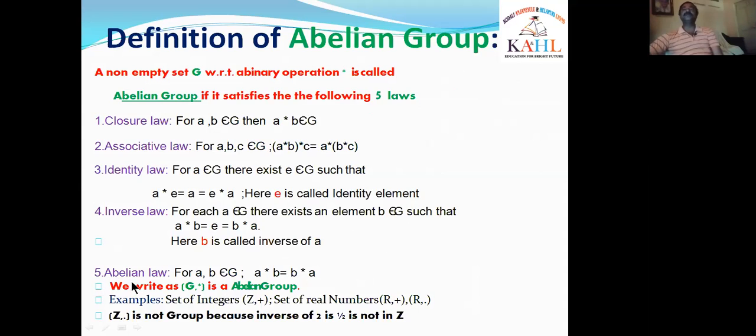The fifth one is abelian law. For any two elements A, B in G, if A star B is equal to B star A, then we say that the abelian law exists in G. We simply write it as (G, star) is an abelian group, and we have already discussed the examples in the previous class. So we go to the present class, that is theorem 1.